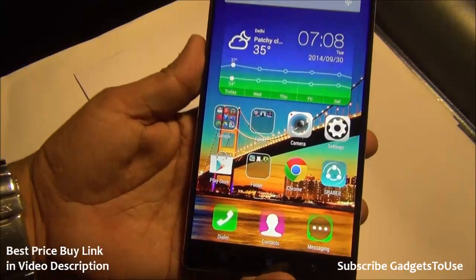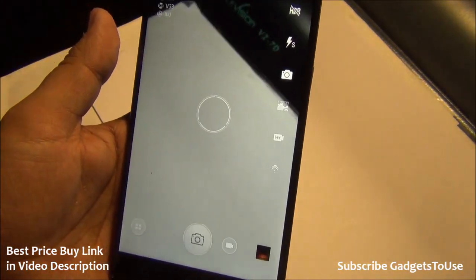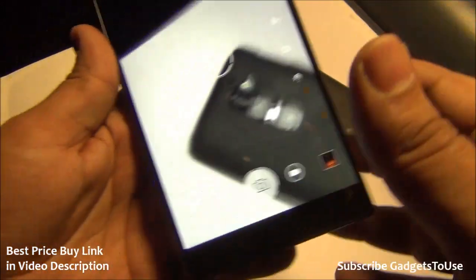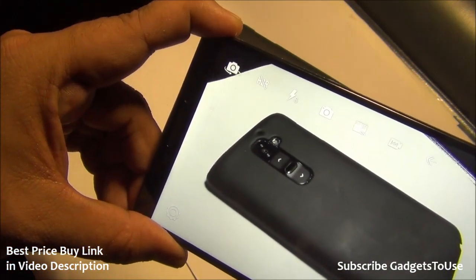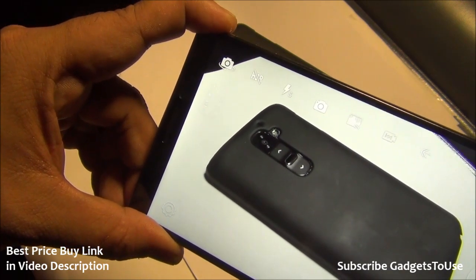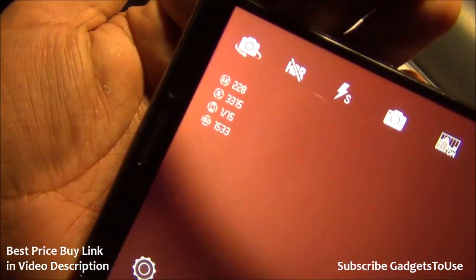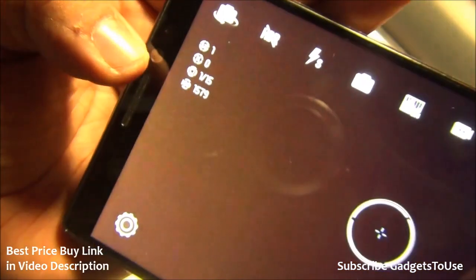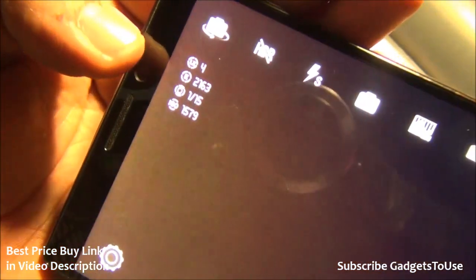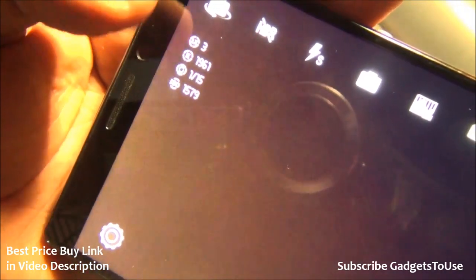Let me just take a look over the camera performance, and I will just take a photo of my LG G2 to show you the overall performance of the camera. So we have the LG G2 over there, and let me just take this photo as of now from this device. Again, this device has a lot of different kind of modes, and it also gives you the color information, the light information, how much light is coming to the camera lens. It gives you the ISO, the other things which you may actually care, especially while taking photos.